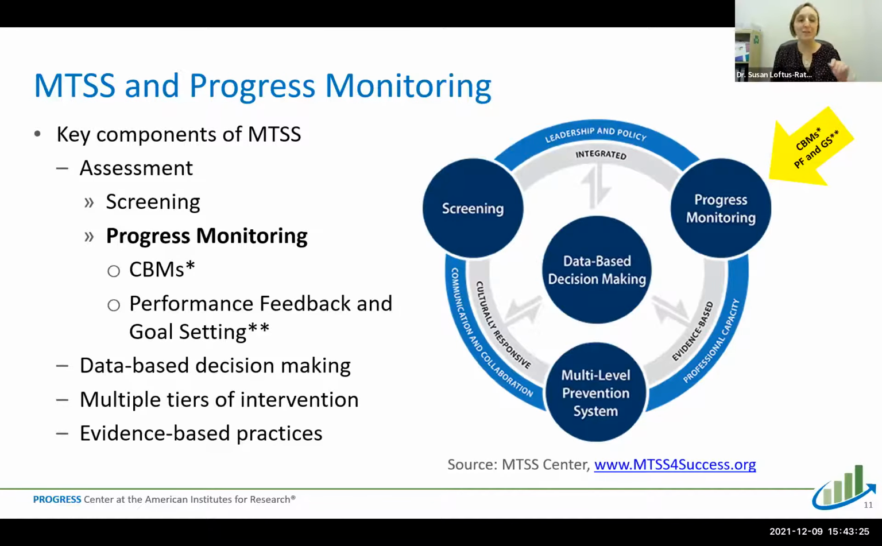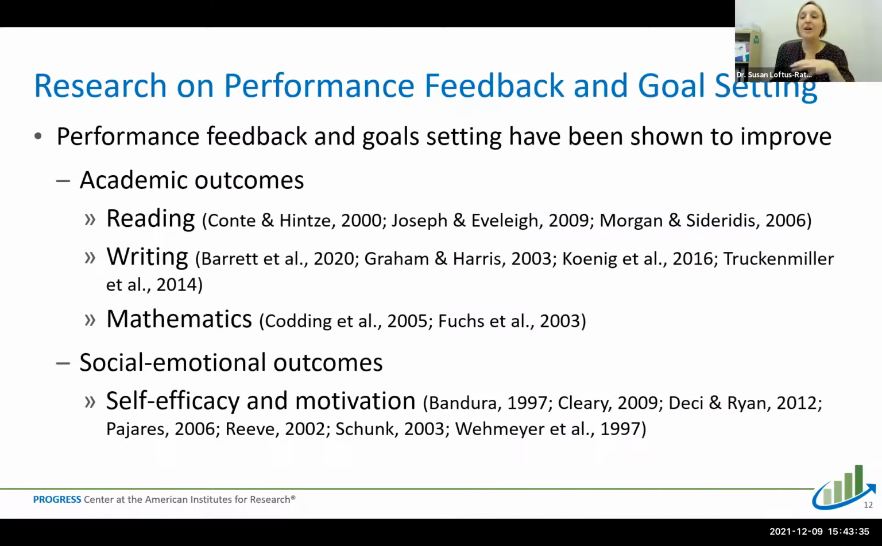The last thing I want to mention about MTSS is, of course, that emphasis on evidence-based practices, which is so important. And that's why on the next slide, I will talk a little bit about the research behind using performance feedback and goal setting.